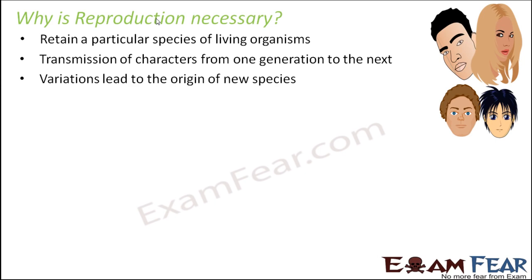Variations lead to the origin of new species. Okay, so when I say that kids are similar to their parents, that doesn't mean that kids have to be exactly similar to their parents. So here on the screen you can see a picture where a couple with their two kids are being shown.